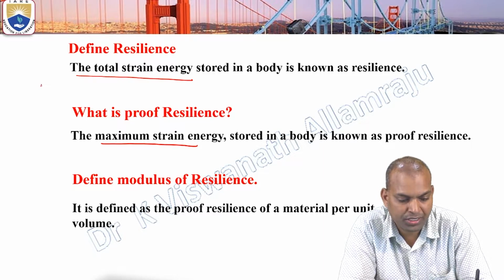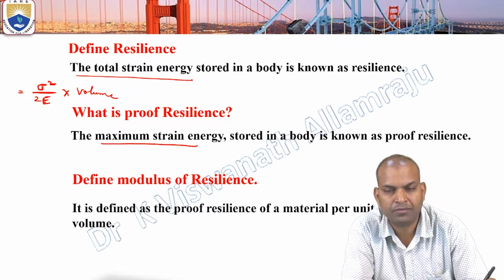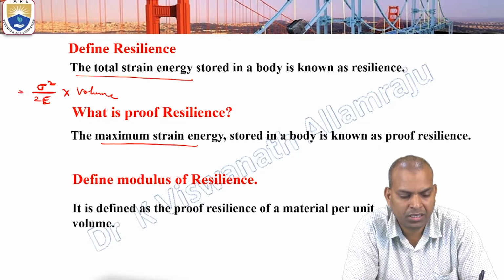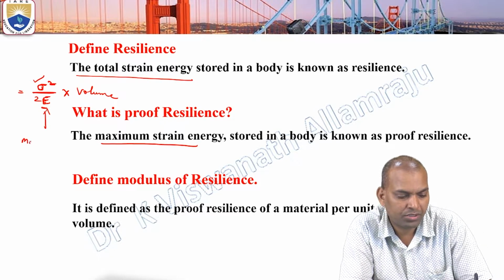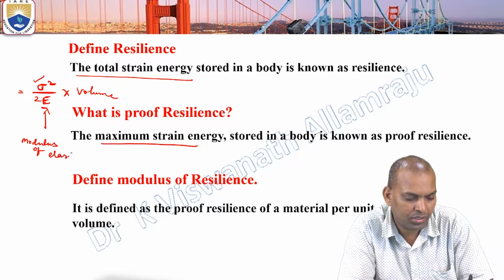Resilience is given by sigma squared by 2E times volume. Here sigma is the normal stress and E is the modulus of elasticity.